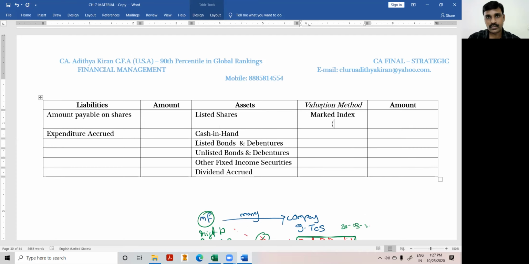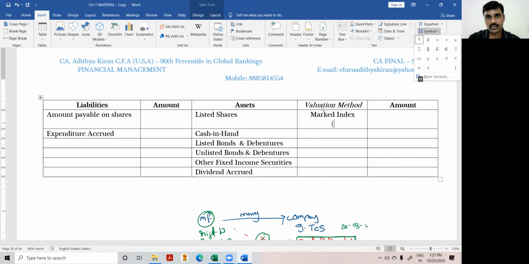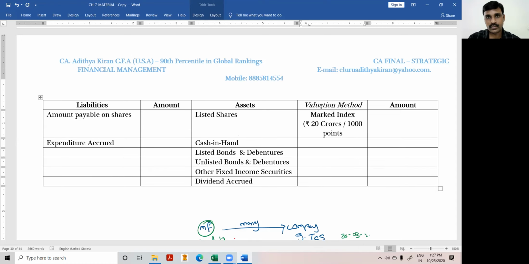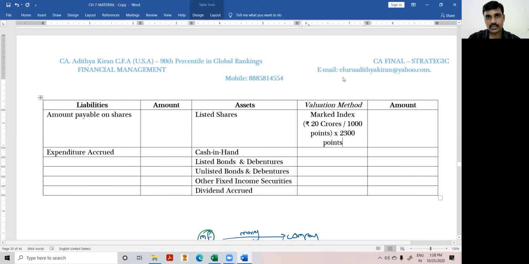How did we get that? 20 crores is our investment when the index is 1000 points. Now the index value is 2300 points.